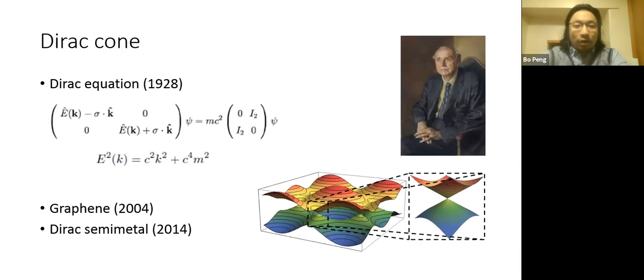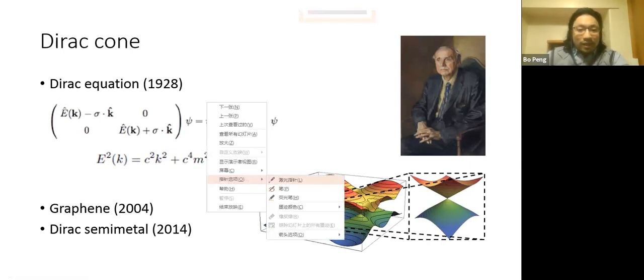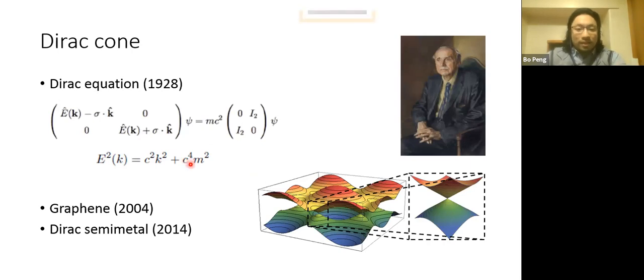Our story starts from the Dirac equation. We know that Paul Dirac proposed an equation to combine quantum mechanics with special relativity. And in the Dirac equation, if we set the mass term equal to 0, we can get the linear dispersion for the energy of the band. That is how special relativity is combined with quantum mechanics.